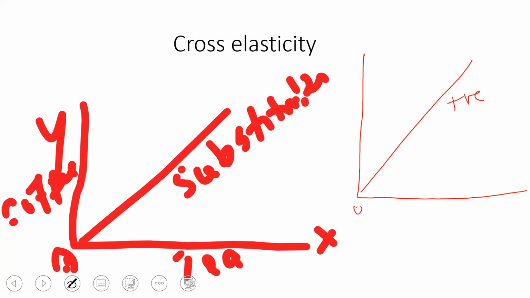So what will you write on the x-axis? Tea, that is important. On the y-axis you will write coffee, and vice versa. Cross elasticity for substitutes, tea and coffee. So cross elasticity is positive. Did you draw the diagram? Boys, doing okay.